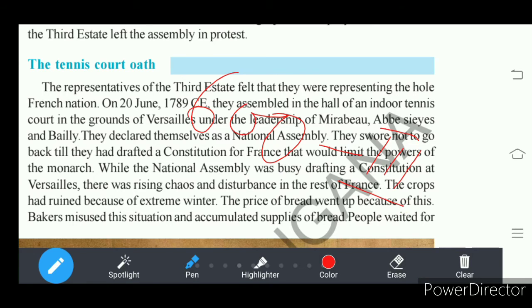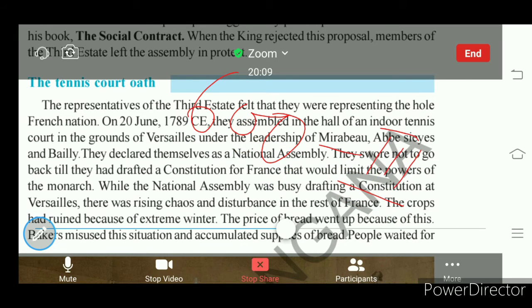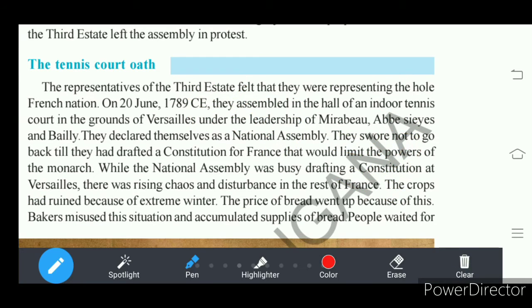They gathered in the tennis court on 20th June 1789 after walking out of the Estates General, understand. That is the indoor tennis court which is on the grounds of Versailles Palace.